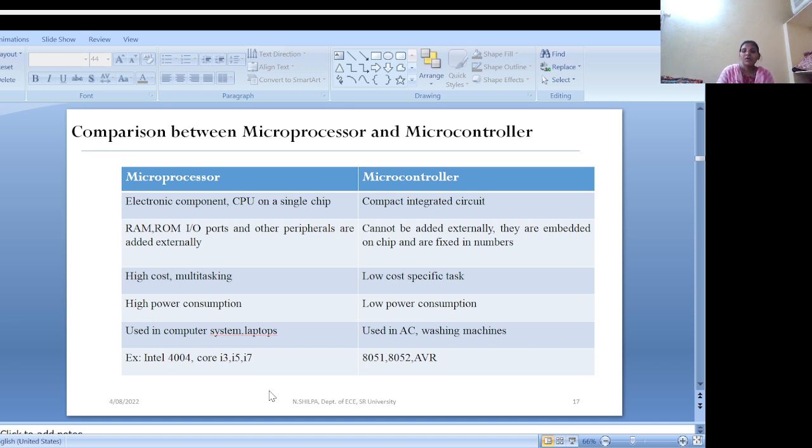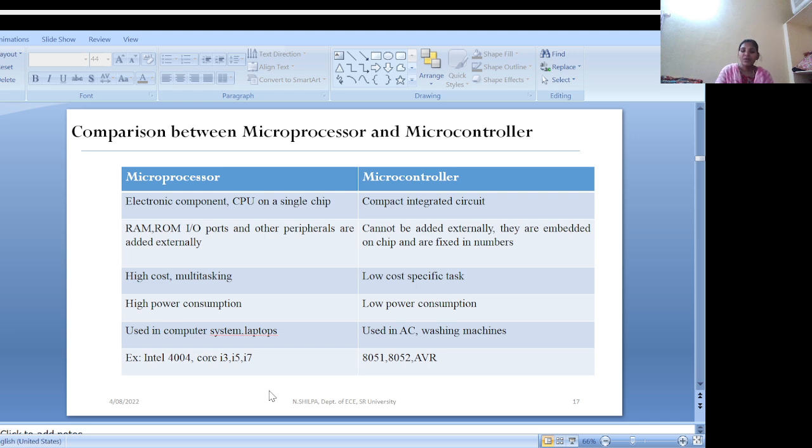Next one, power consumption. Microcontrollers are designed for low power consumption, which makes them ideal for use in embedded systems that need to operate continuously on minimal power, such as air conditioners, washing machines, and other home appliances. Microcontrollers are used widely in consumer electronics, automobiles, and industry applications.